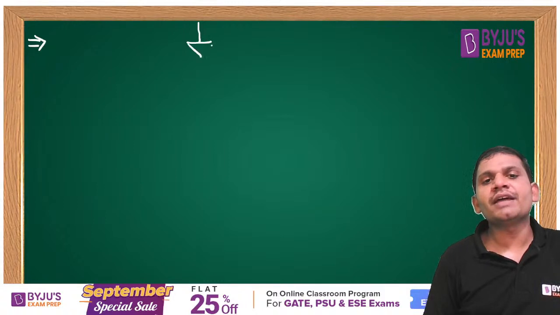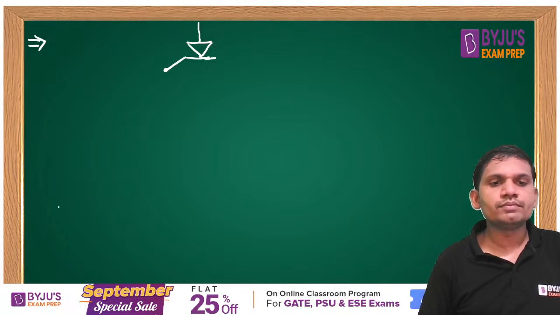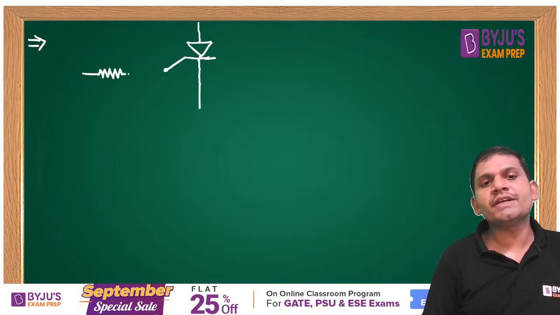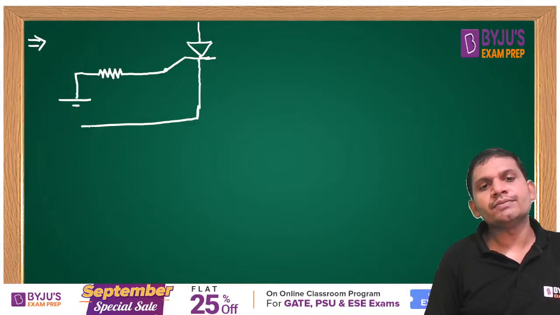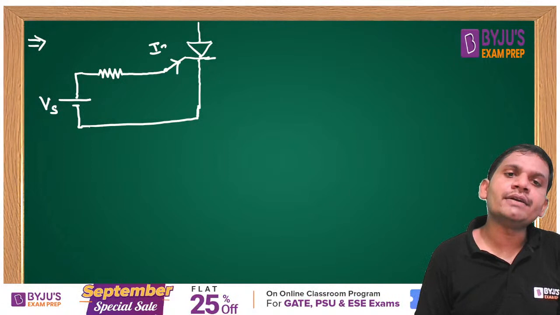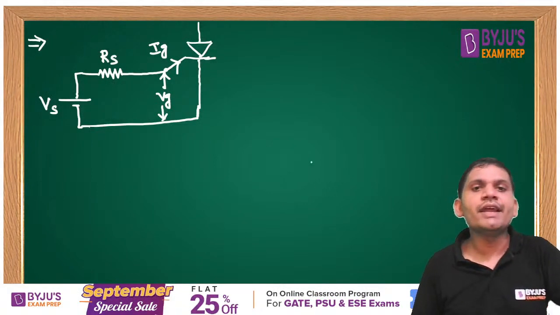This is the gate source resistance, and this is the gate source voltage Vs. Ig is the gate current, Vg is the gate voltage. Rs is the gate source resistance.